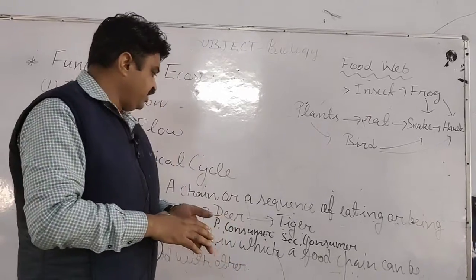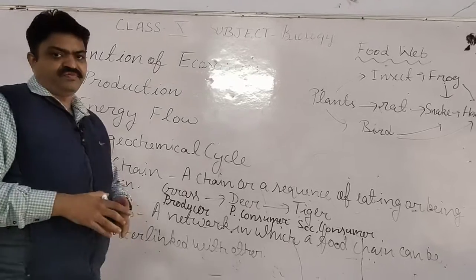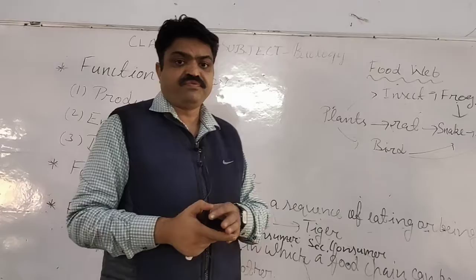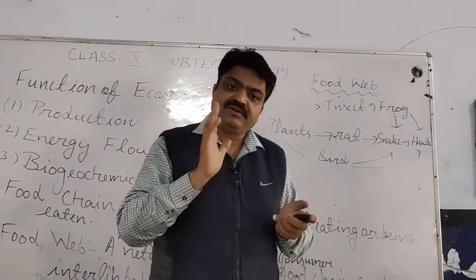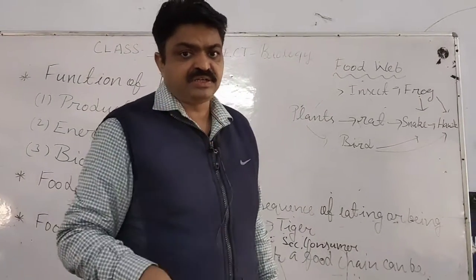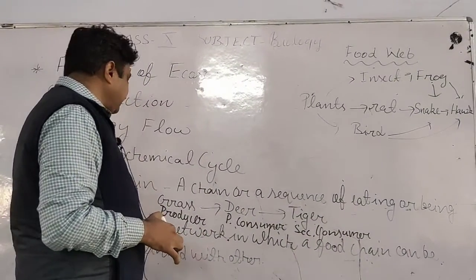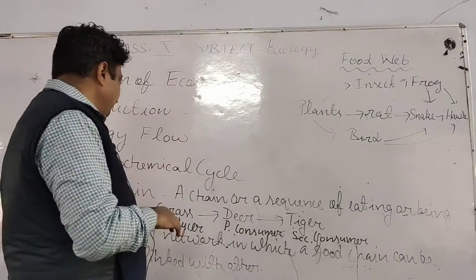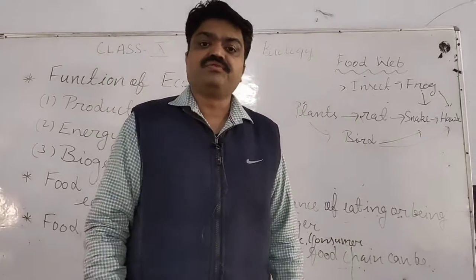Now we come to the next important topic, that is food web. Many times the food chains, student, interact with each other and they form a network-like structure, and that network-like structure or cage-like structure is known as food web, student. So we can say a network in which a food chain is interrelated or interlinked with other food chains is known as food web, student.